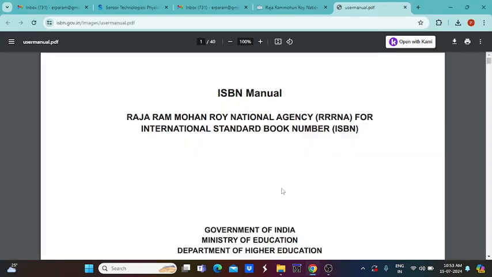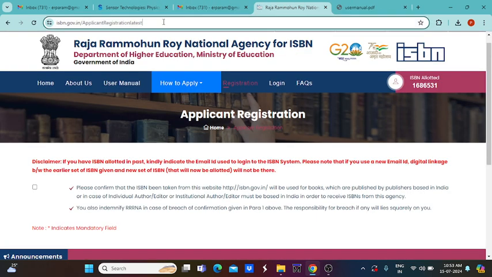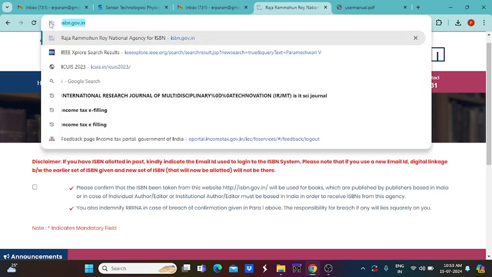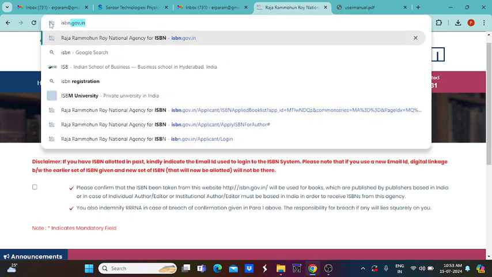Hi viewers, today let us see how to generate the ISBN number for any newsletter or magazine etc. So based on the trademark or particular monographic development, how can we develop an ISBN number? First of all, we have to go to the website. Normally, you just go to Google search and type isbn.gov.in.